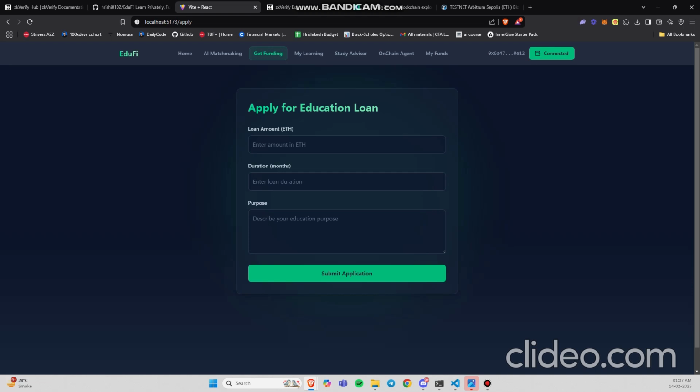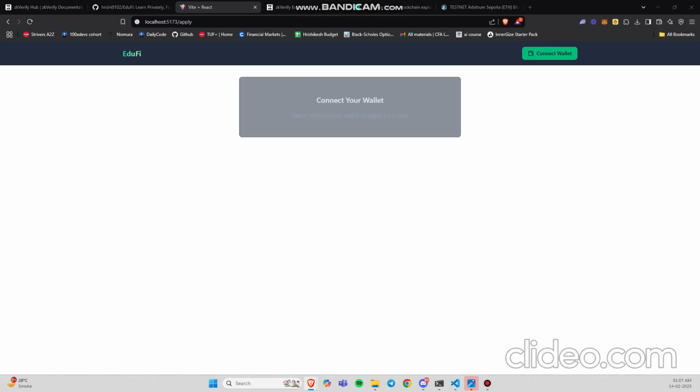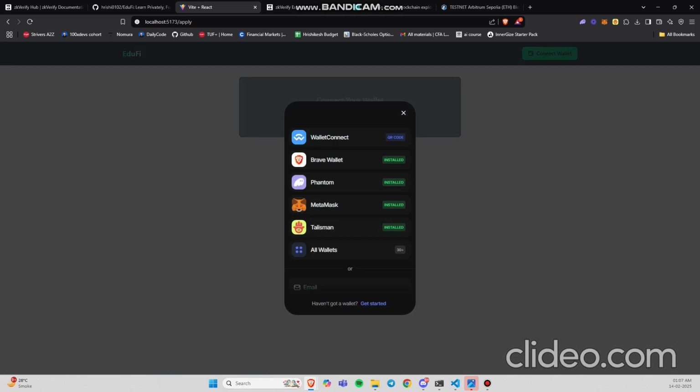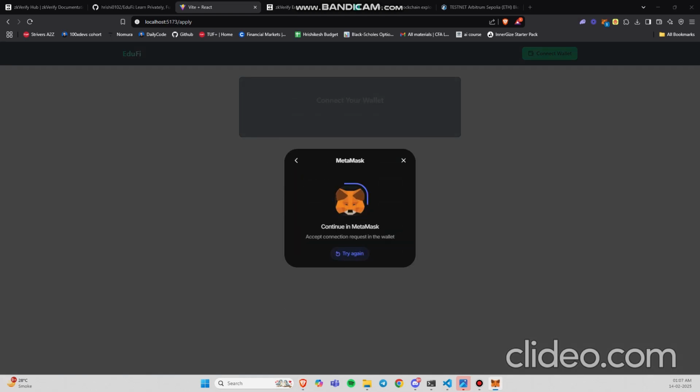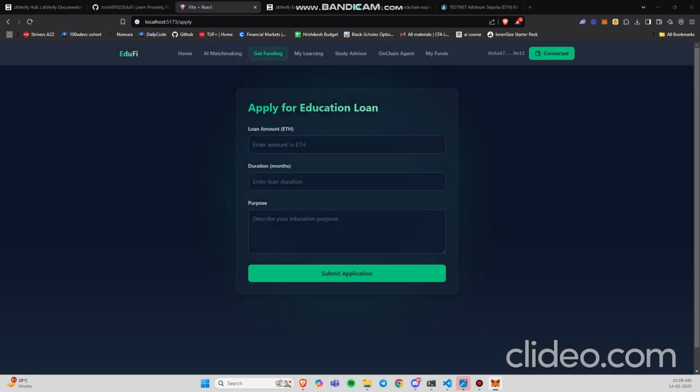Note that these are microloans which are being funded by the smart contract. These are not a charity. You have to repay them so that the students can be held responsible, and they can learn about financial discipline as well, which is the main motive of EduFi. Let me connect my MetaMask wallet again. Okay, I can enter loan as 1 ETH, duration as 12.